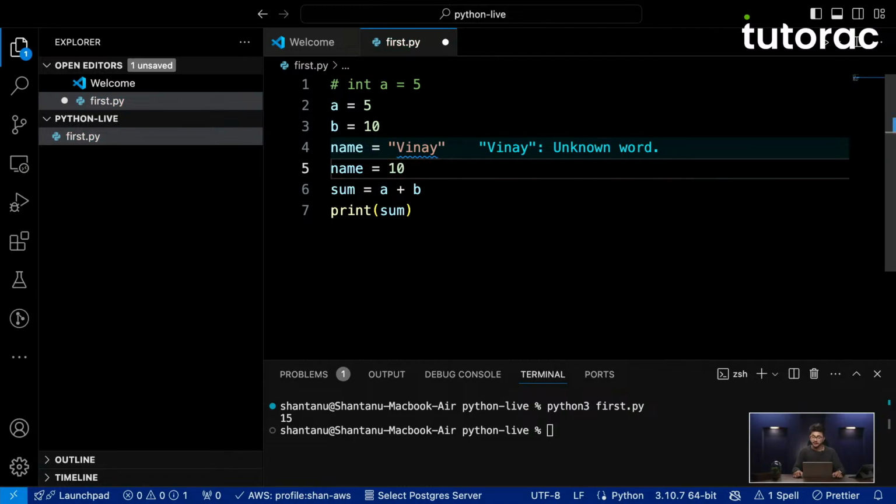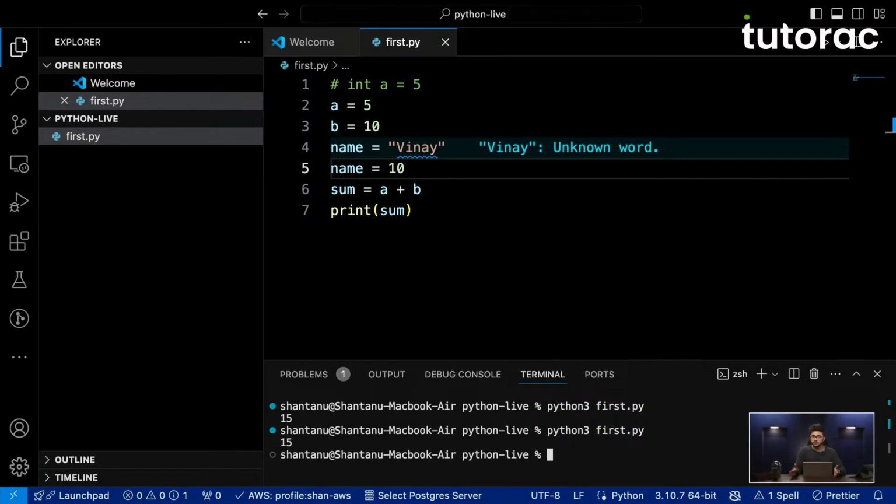So you can see that it does not throw an error. If I try to run this code, it still does not throw an error. That means changing the type of a variable is 100% possible in a programming language like Python, but not possible in programming languages like Java, C++, etc. So this is one thing I wanted to show you.